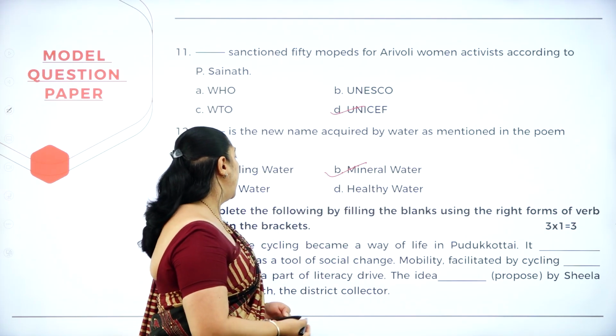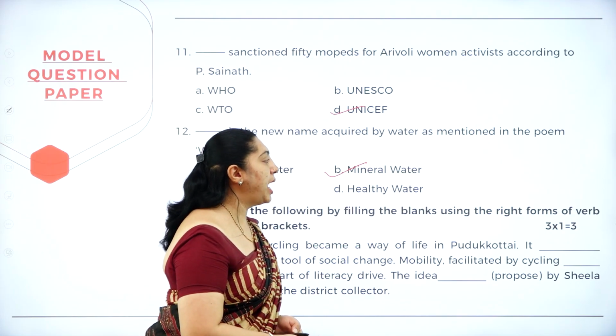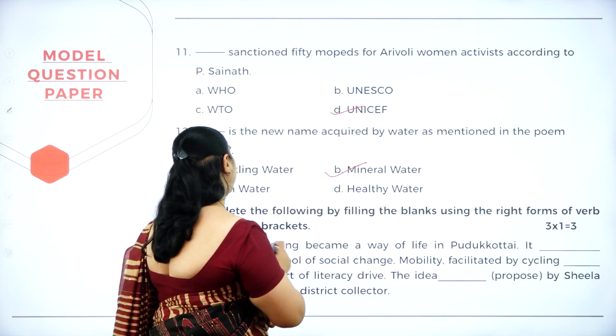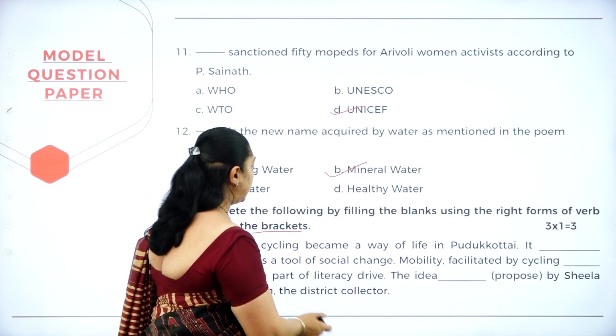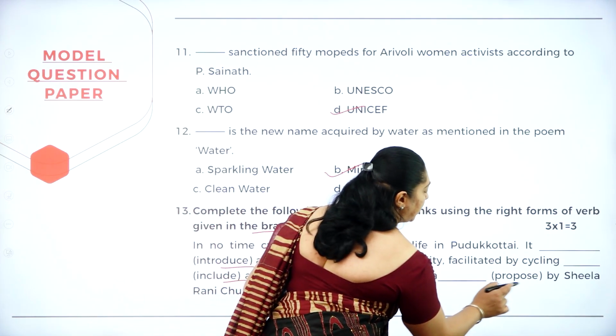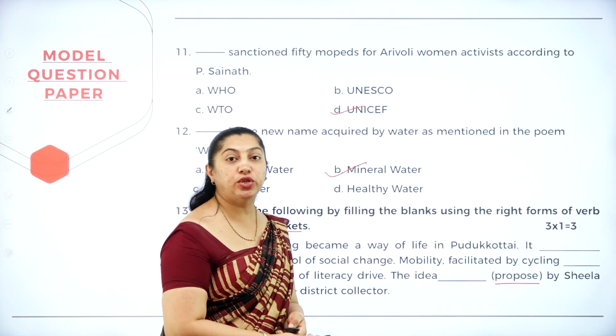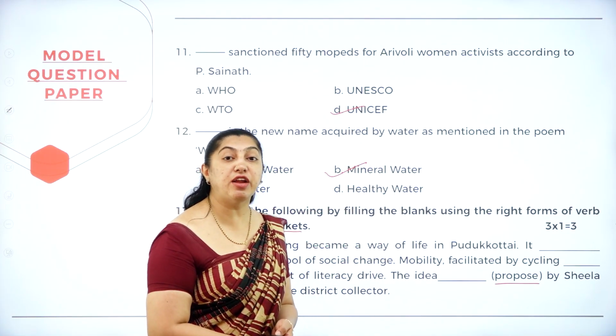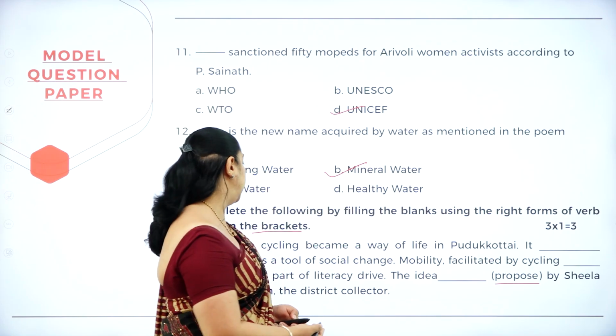Question number 13. Complete the following by filling the blanks using the right form of the verb given in the brackets. You can see the answers in the brackets there. So you have to just read the sentence and try to write the correct answer, that is the correct form of the verb in the blanks.